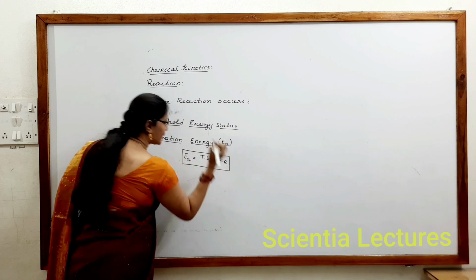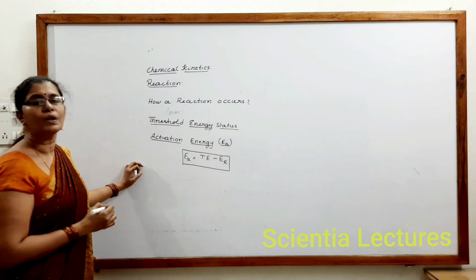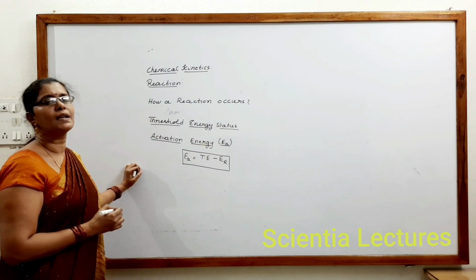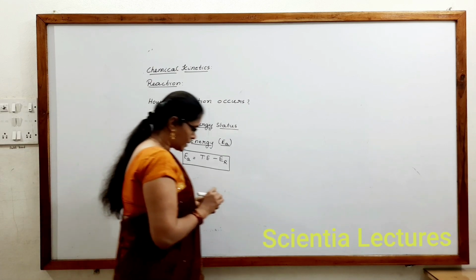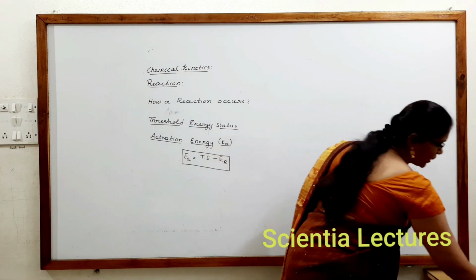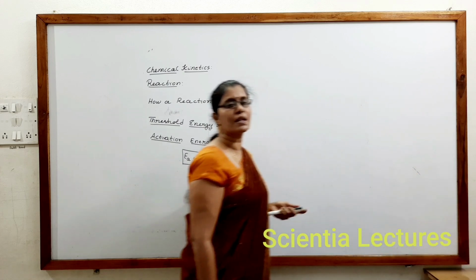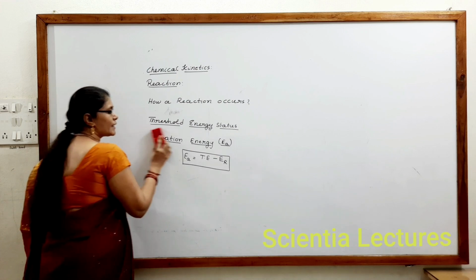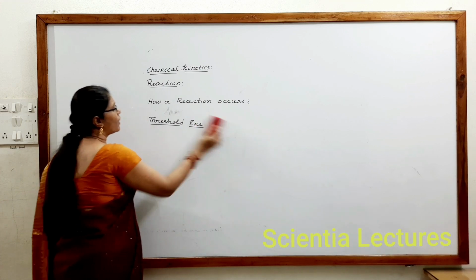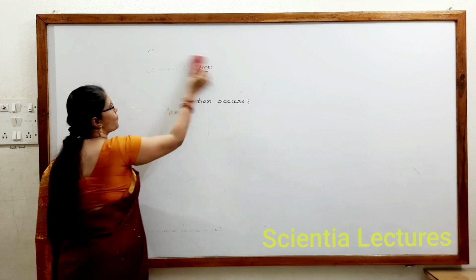Remember this: activation energy is equal to threshold energy minus energy of reactants. Now these collisions at threshold energy status getting converted into products, and this energy status is also called the transition state or activated complex state.